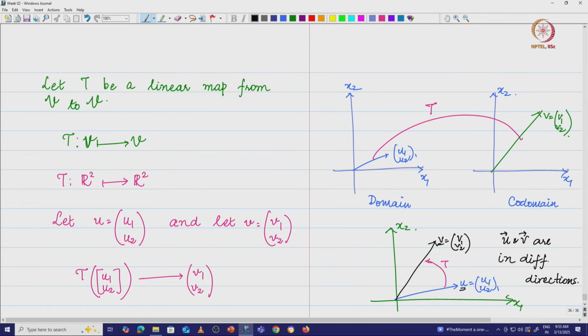Right, they are in two different directions. Now, the question we asked even in the last lecture, we stopped with this question. We said, can we consider a transformation T? Whenever I say transformation, it is a linear transformation. Consider a linear transformation T such that